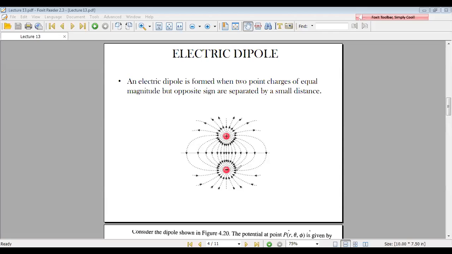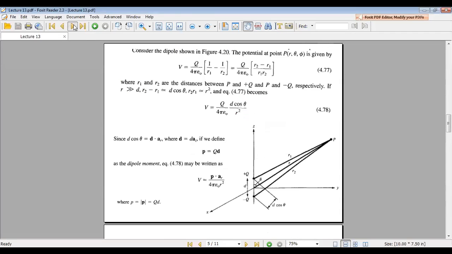If there is no negative charge, the flux lines will travel to infinity. So this is a simple example of an electric dipole, with this positive and negative charge. And here we are going to calculate the electric dipole with respect to the electric potential.